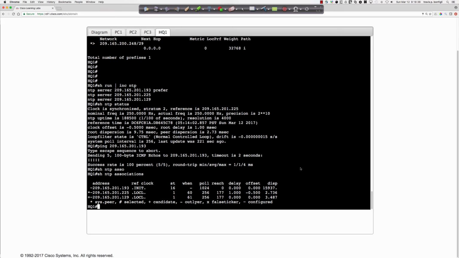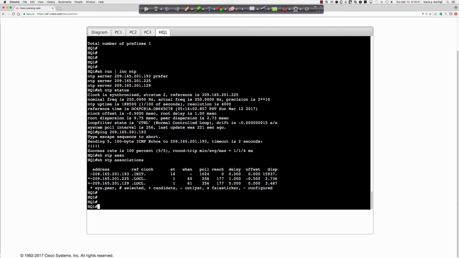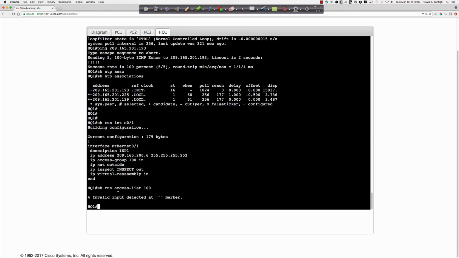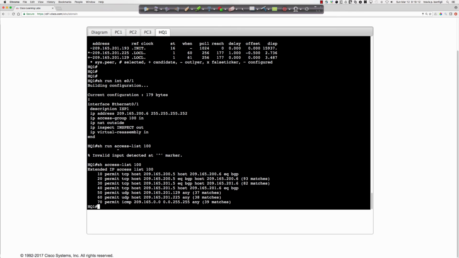Let's see if, all right, so 193 show run interface Ethernet 0/1. All right, so IP inspect out. So we've got an outbound, and then we've got the inbound ACL as well. And did we see show run access list? Did we see, and that, show access list. I always type show run access list for some reason. So show access list, we saw UDP in here, and sure enough, yeah, okay.